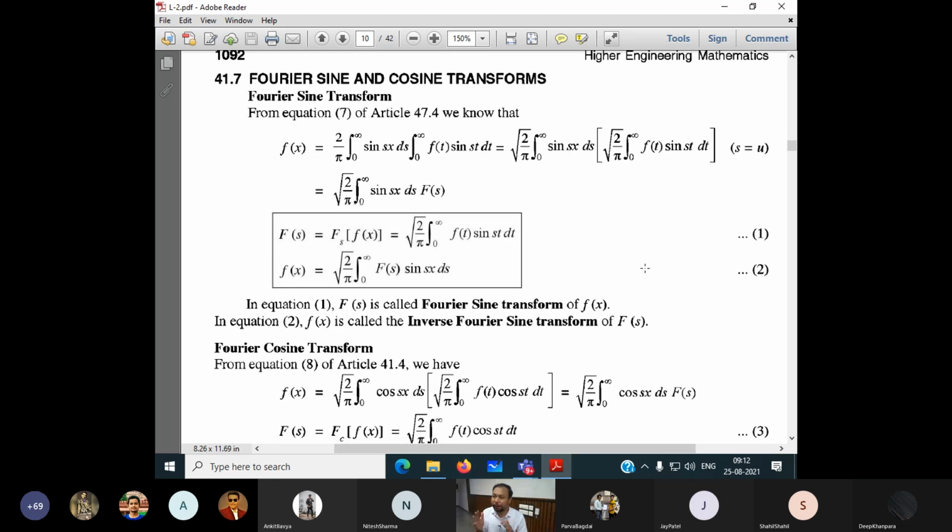Now you try to first compare that out of, suppose, 15 unsolved questions, how many are similar to ones I have already solved in a solved problem. Similar means the types are similar, the ranges are similar. They may ask the sine transform, cos transform, or general transform. I'm talking like this. So try to sort out similar types of unsolved problems with solved problems. Then try to solve the similar type of unsolved problems. Then once you become confident, try to solve the problems which are not exactly similar to the solved problems. So this is the basic idea at the beginning level, how we can go from confidence building to problem solving.